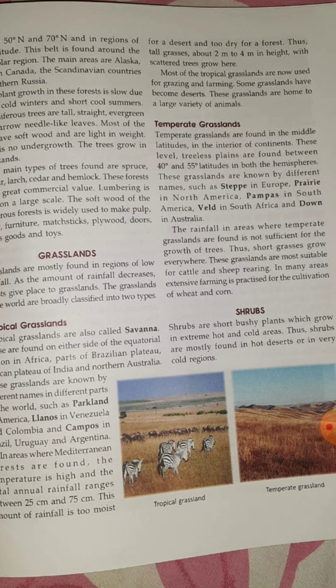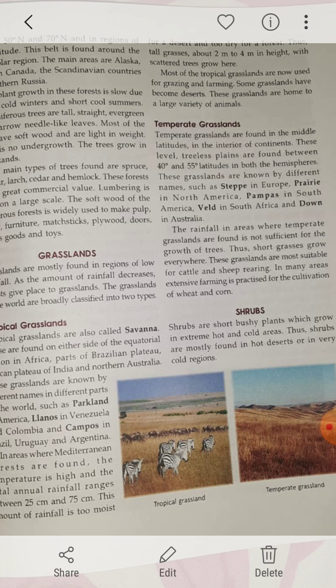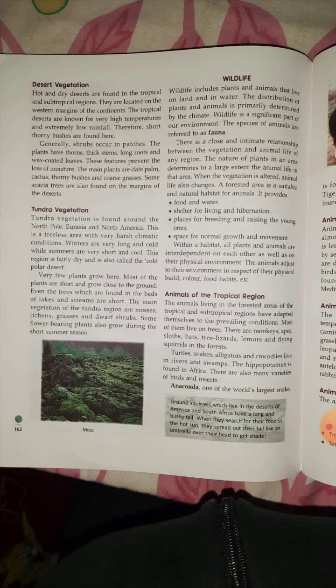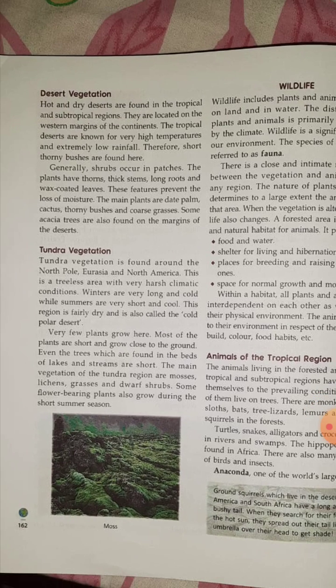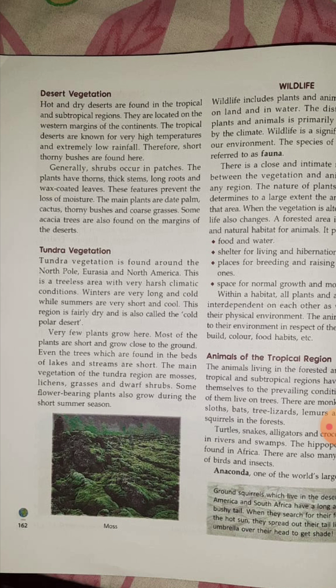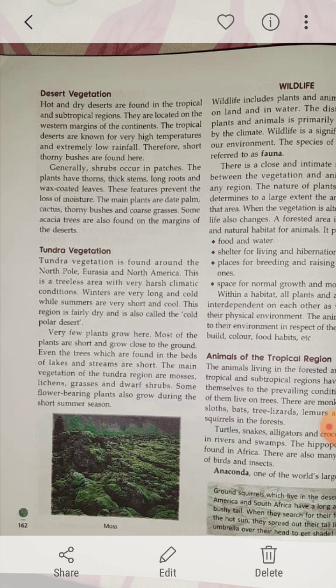Now shrubs are very short bushy plants which grow in the extreme hot and cold areas. So that is why shrubs are mostly found in hot desert or in a very cold region. Now next one you can find is the desert vegetation. Desert vegetation means semi-arid region, children. Again the temperature is very hot and dry. Then these are located on the western margins of the continent. Tropical deserts are known for very high temperature and extremely low rainfall. Short thorny bushes are also found here. So shrubs occur in patches.